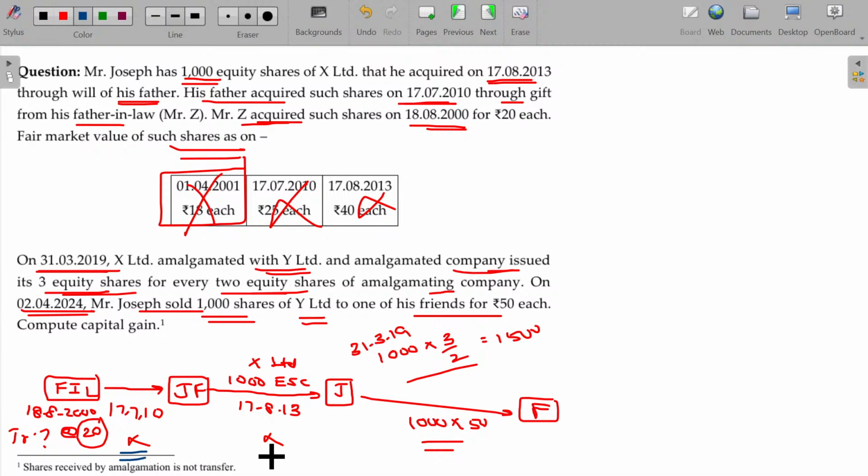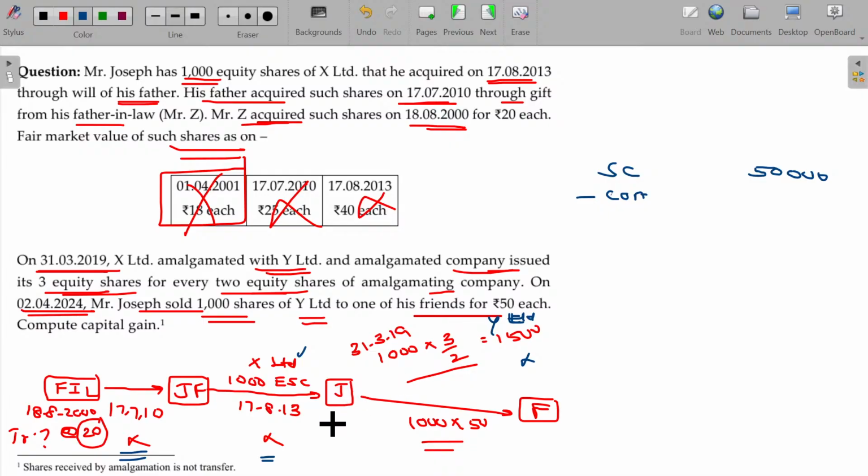This is not a transfer. In exchange for X Limited shares, Joseph now gets shares of Y Limited. Due to the amalgamation, if he gets them, then it is also not a transfer. Finally, the sale consideration being 1000 into 50, 50,000 rupees, minus indexed cost of acquisition or cost of acquisition, as the case may be. I'll assume that indexation is not applicable here. I remove it, so simply I can subtract the cost of acquisition.